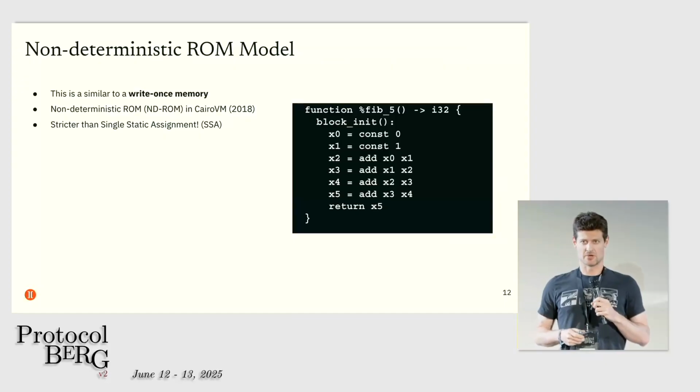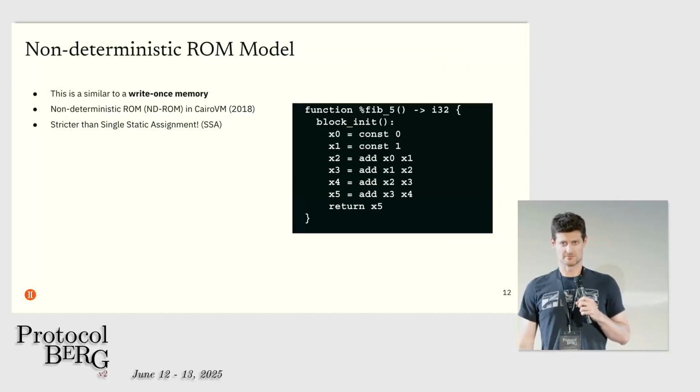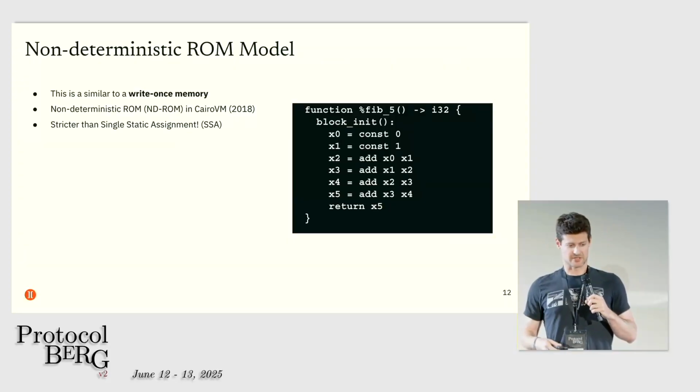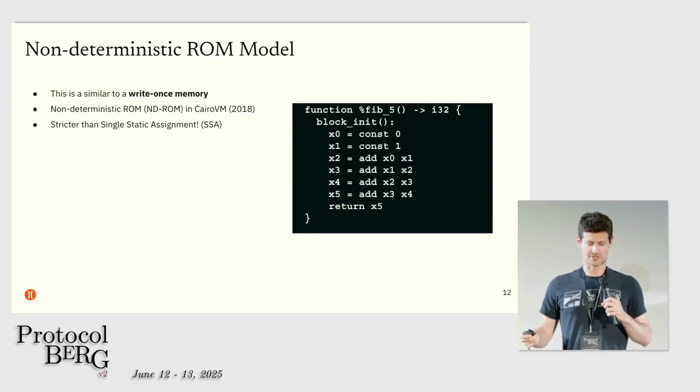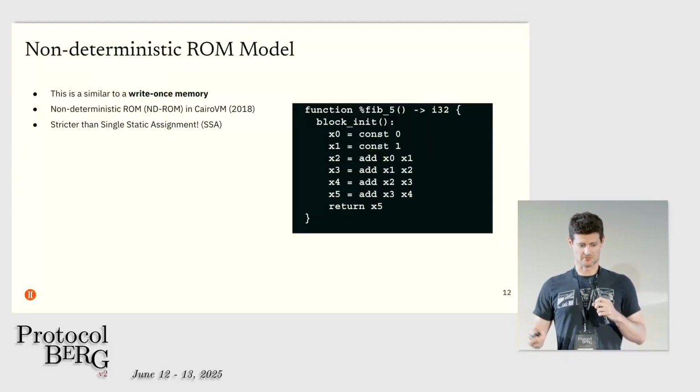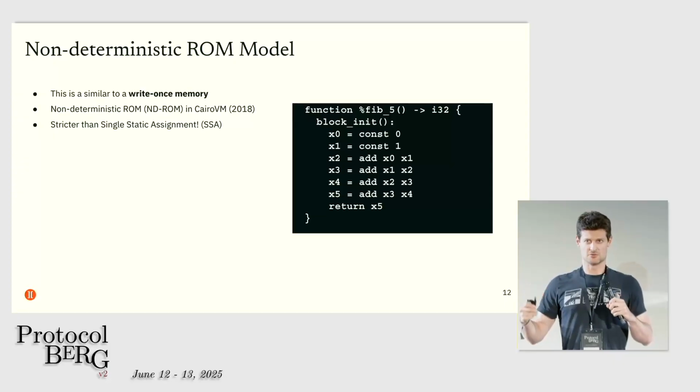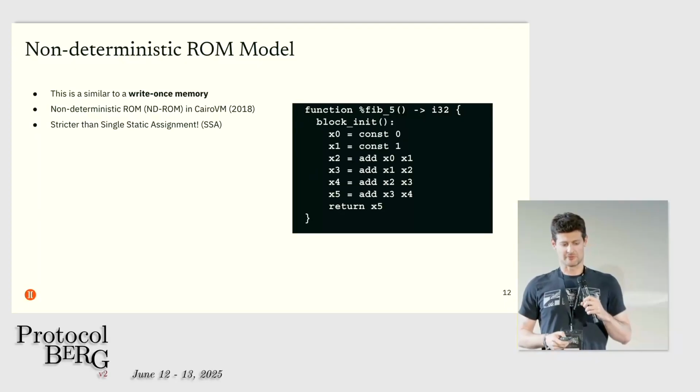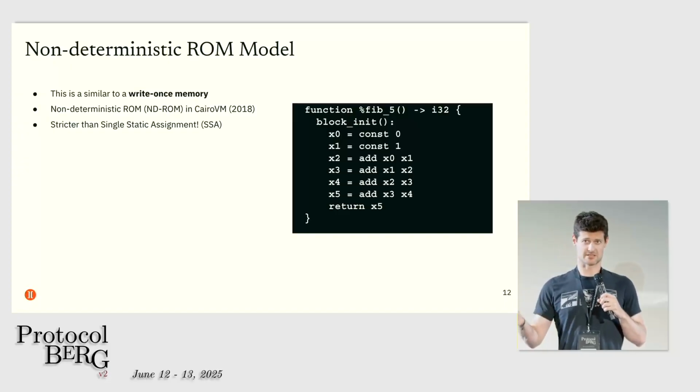The Cairo VM, which is a technology by Starkware, introduced this idea of a non-deterministic read-only memory model. It's easier to think about this as a write-once memory, but it's actually a little more flexible than that. Basically, if you have a write-once memory, they show that you can create a Turing-complete virtual machine on top of this. If you're familiar with single static assignment, which shows up in compiler technology, it's sort of similar to this in the sense that values are written once, but actually it's stricter than SSA because SSA has this notion of a phi node, which would let you overwrite a register.